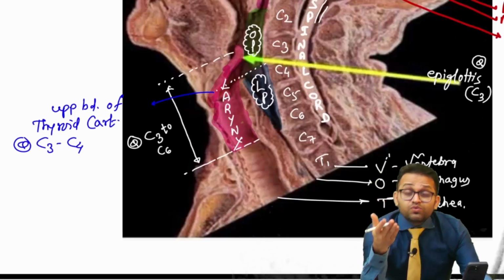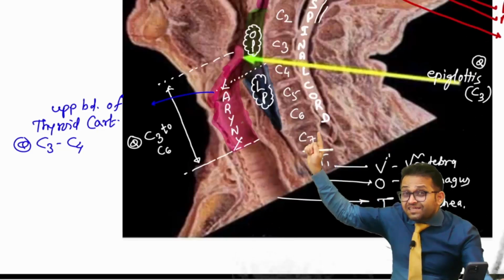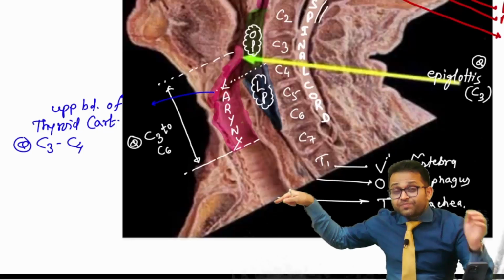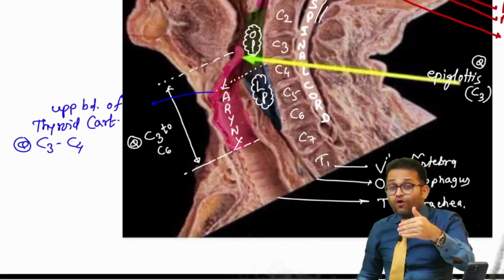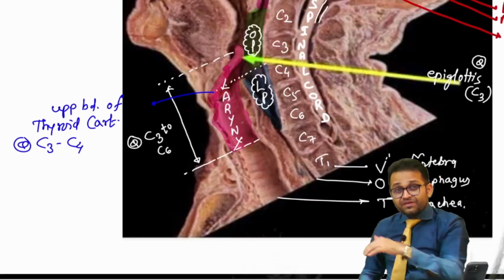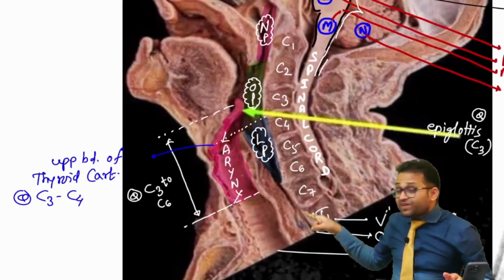Okay. Now the NEET PG question. Can you see where the larynx is ending? At the level of C6, where the trachea is starting. Where the larynx ends, there the trachea starts. Why? Because the larynx continues as the trachea. In a similar way, where the pharynx is ending, there the esophagus is starting.